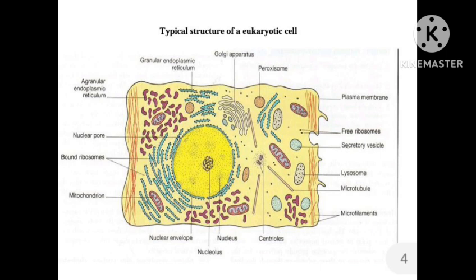Here are the specific functions: the cell wall gives protection and rigidity to the cell. The cell membrane is flexible in nature, and the nucleus is the storehouse of genetic information, which is transferred from one generation to the next. So the introduction to the cell topic is over.